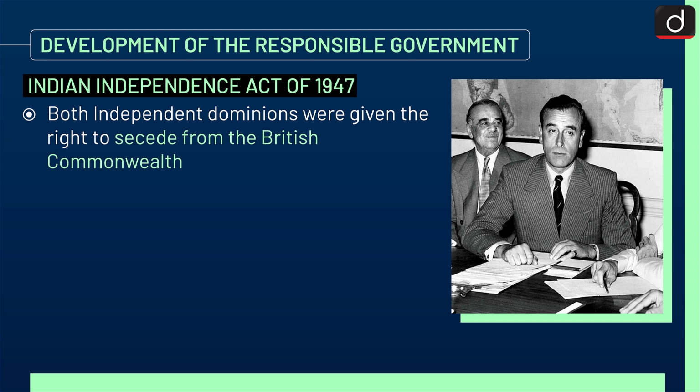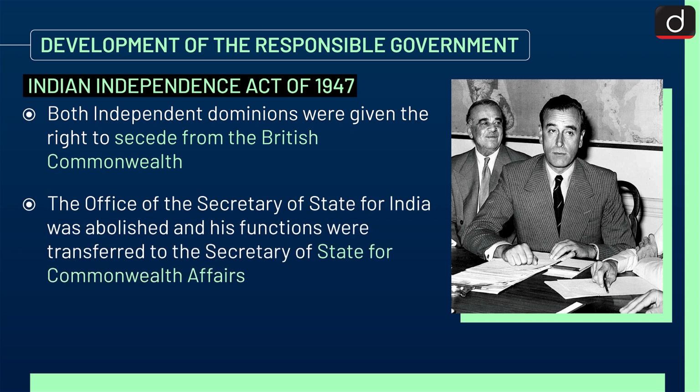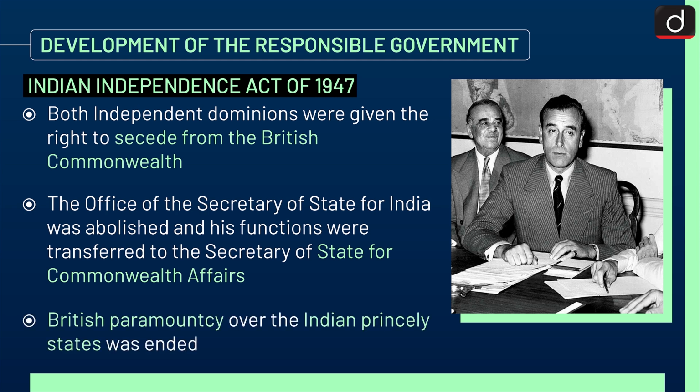Both independent dominions were given the right to secede from the British Commonwealth. The office of the Secretary of State for India was abolished, and his functions were transferred to the Secretary of State for Commonwealth Affairs. And British paramountcy over the Indian princely states was ended.